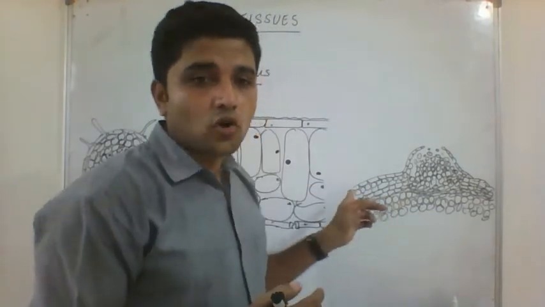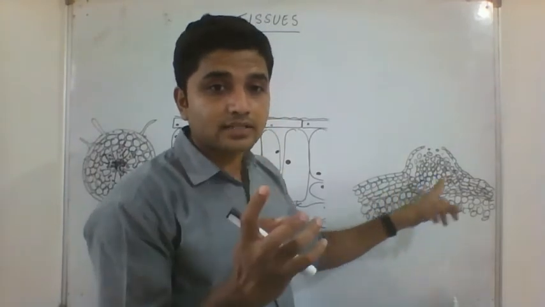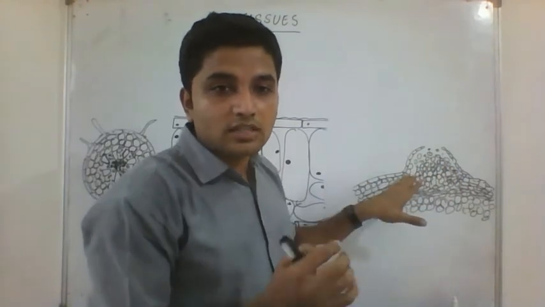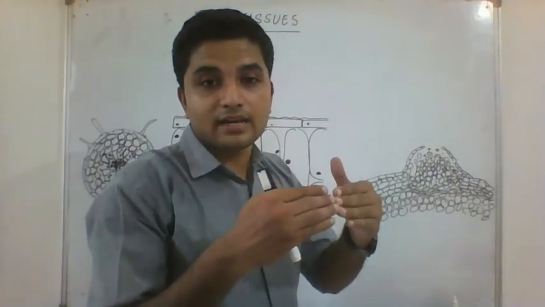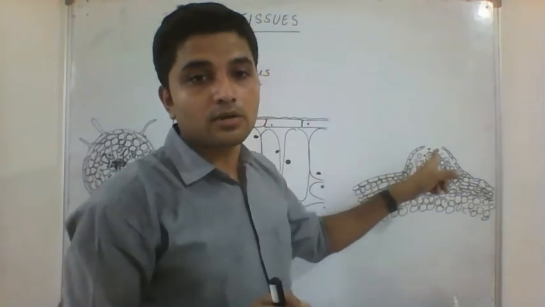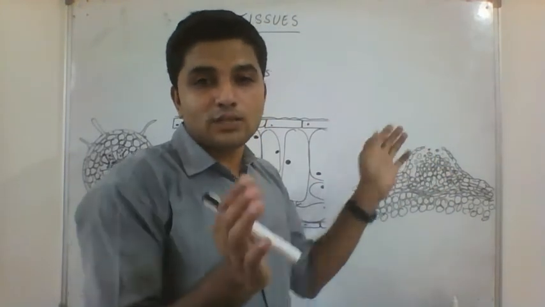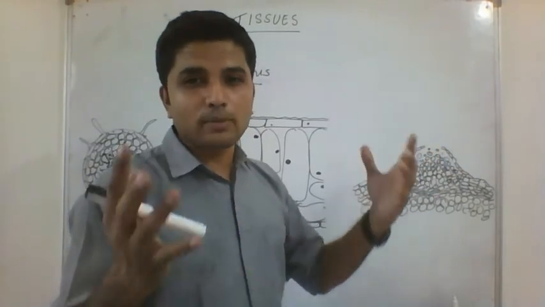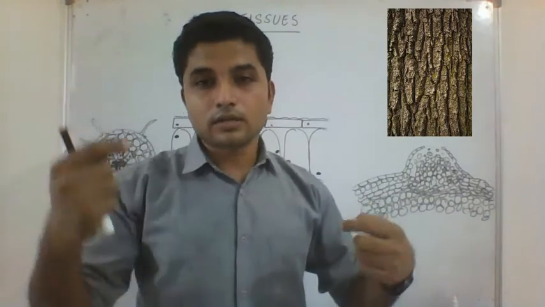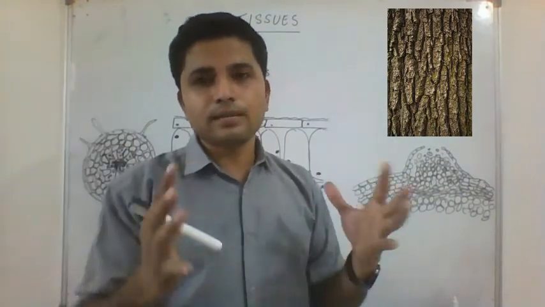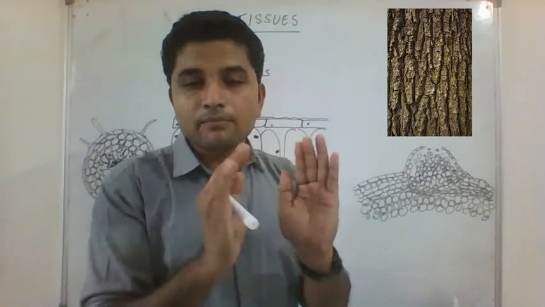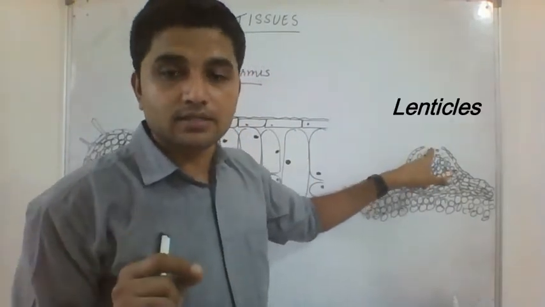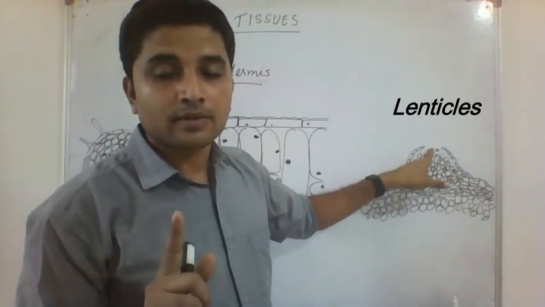And then sometimes these cork tissues, they have certain pockets like these, where they keep on producing cells, and because they are producing cells, the outermost layer might burst open, like here it burst open. So these openings are not called cork or bark. You might have seen a neem tree with a lot of openings in the stem, or any big tree. You'll find their stem is brown but opened from many places. These openings are known as the lenticels. Lenticels are not bark. Lenticels are not cork cells.